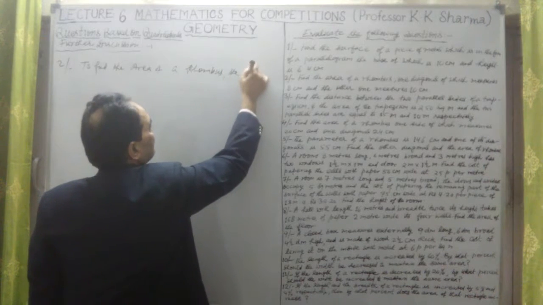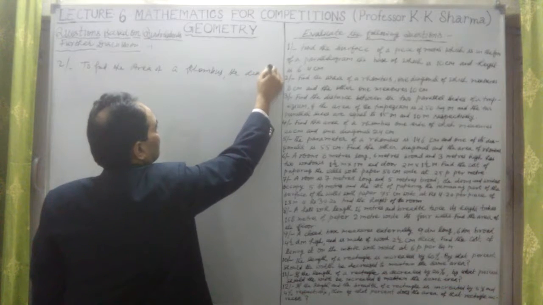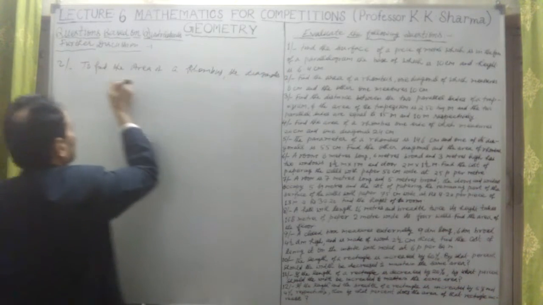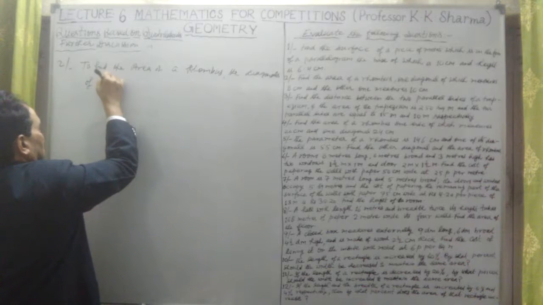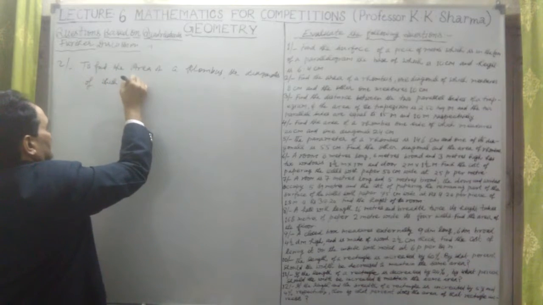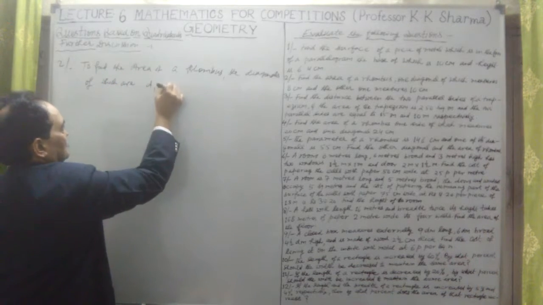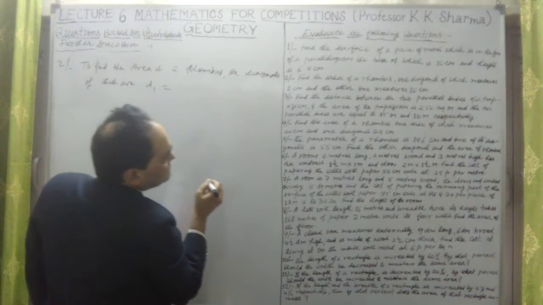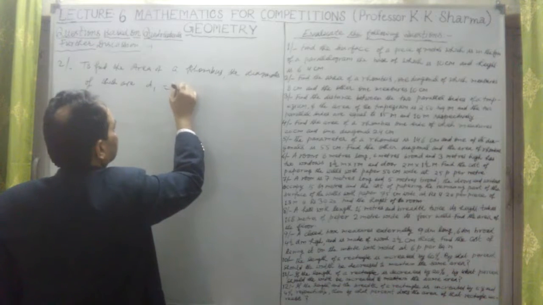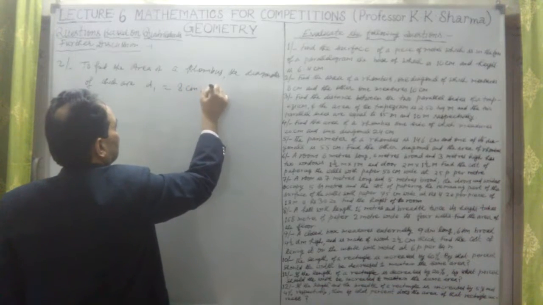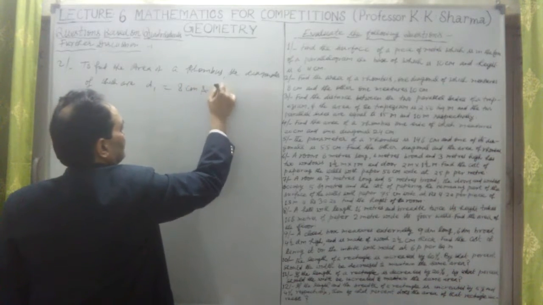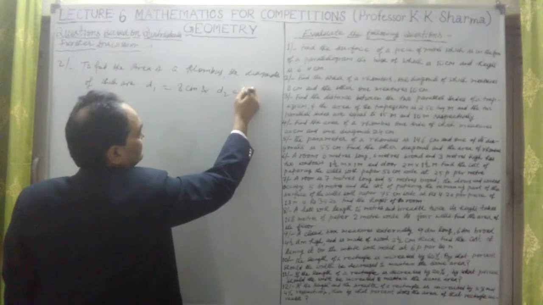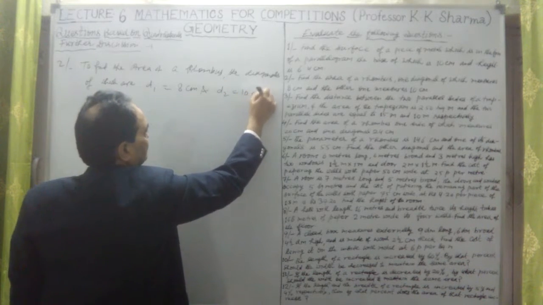Let me take the diagonals of which are: d1, the length of one diagonal, is 8 centimeter, and d2, the length of the second diagonal, is 10 centimeter.